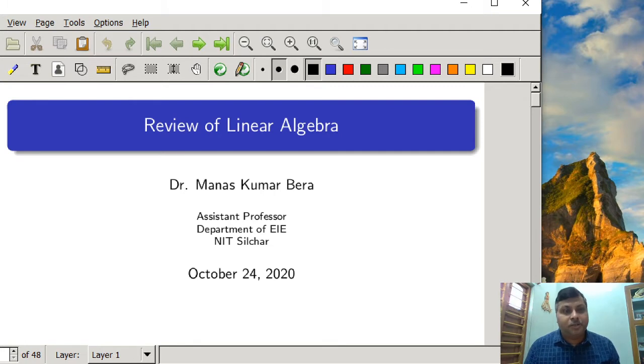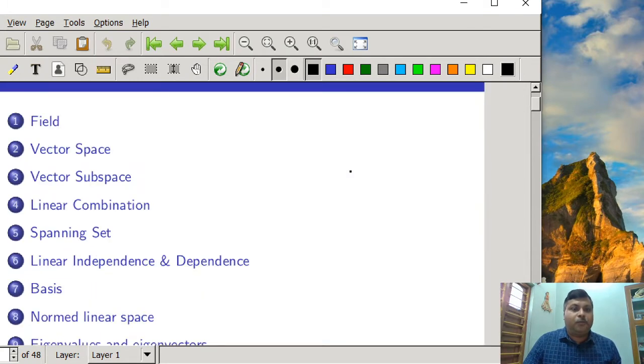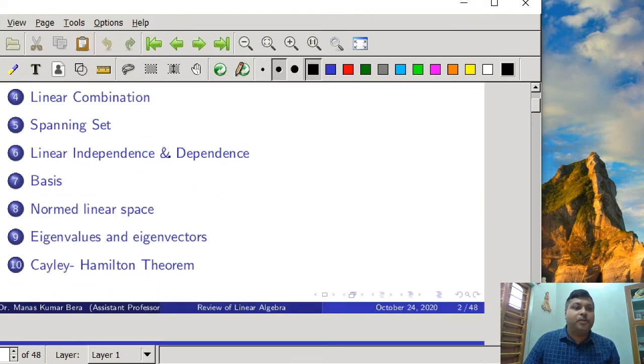Today we will continue to discuss certain concepts of linear algebra. Last lecture we discussed field, vector space, we defined vector subspace, linear combination, and spanning set. Today we are going to discuss the rest of the concepts like linear independence and dependence, basis, and null space. We will discuss eigenvalues and eigenvectors and the Cayley-Hamilton theorem.